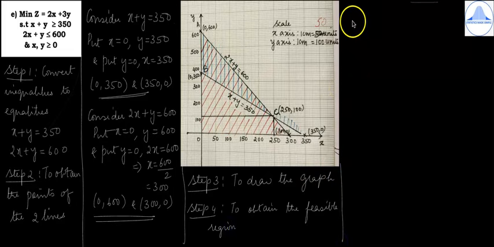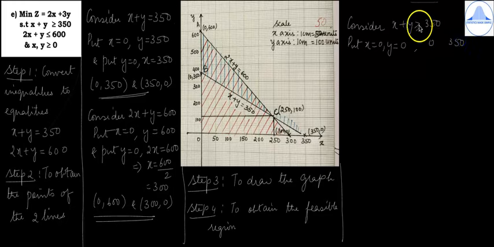So to obtain the feasible region, you should take the inequalities. Consider the first inequality, x plus y greater than or equal to 350. Put x equal to 0, y equal to 0. So you'll get 0, and here you have 350. Check whether 0 is greater than 350. It is not greater, so you will write false.